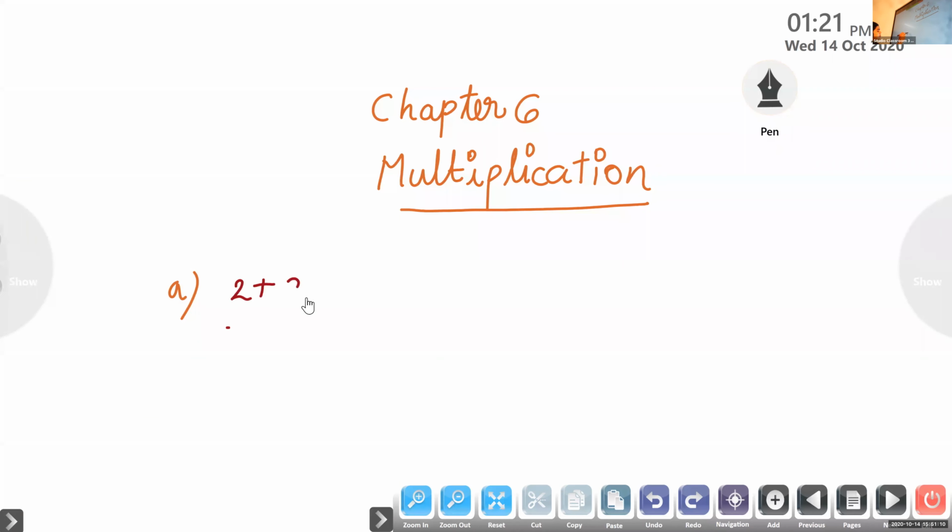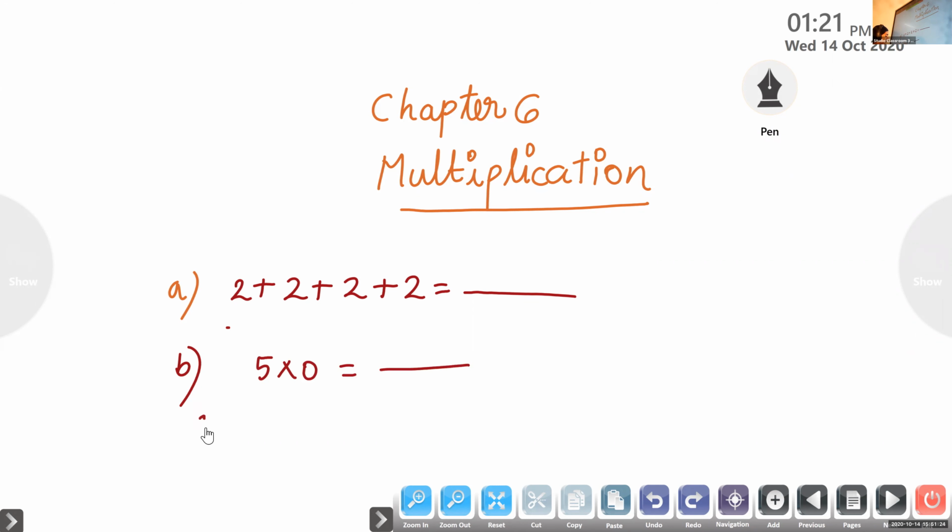A, 2 plus 2 plus 2 plus 2 equal to dash. B, 5 into 0 equal to dash. C, 25 into 1 equal to dash. Copy down to your notebook and do.